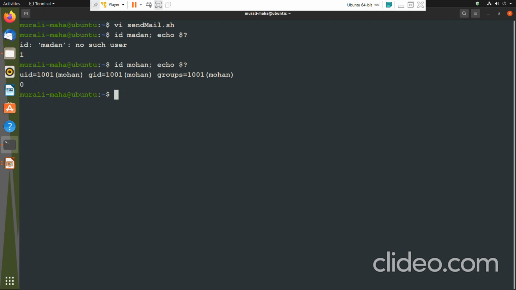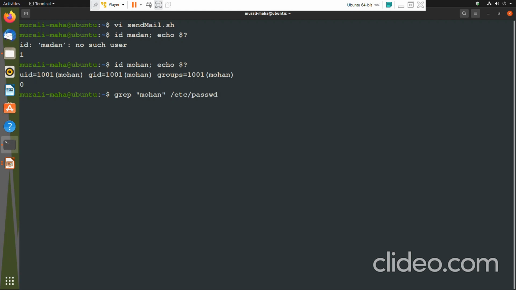By examining the value of $? I can decide. Or the other way is that you can grep for that user in the /etc/passwd file, because all the users who are there in the system, who have login credentials, those user names would be there in /etc/passwd.